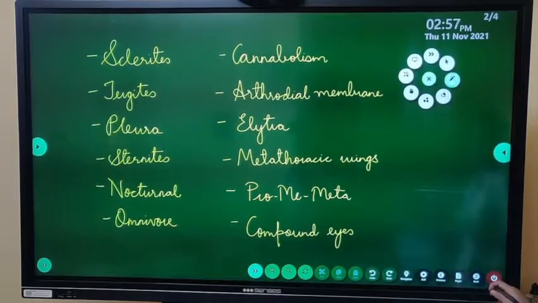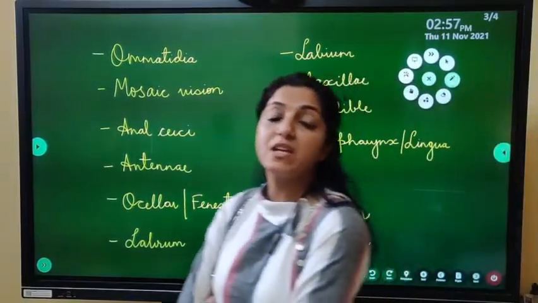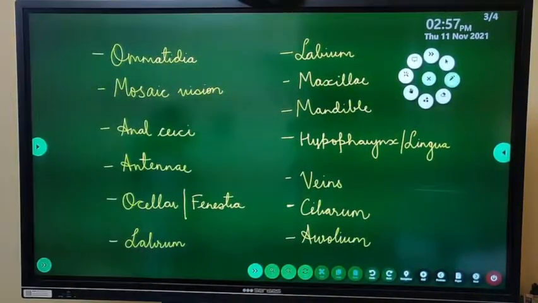Next, you check that you understand these terminologies. Now you have to check this page to understand all the terminologies on this page. Ommatidia, mosaic vision, anal cerci, antenna, ocellar or fenestra,